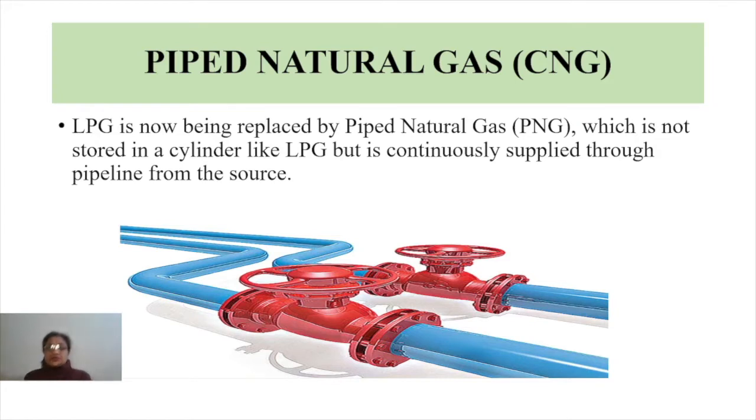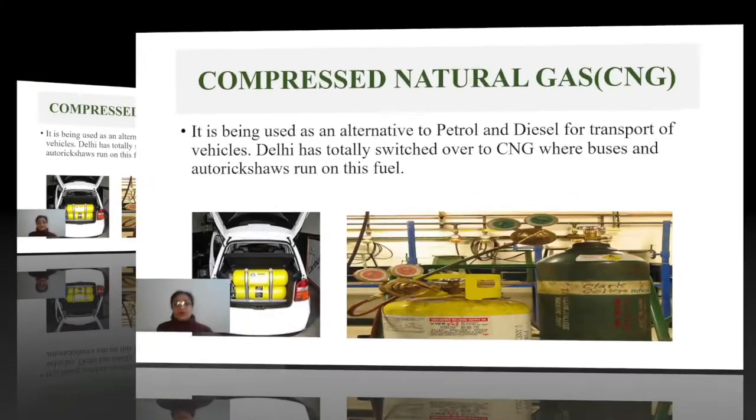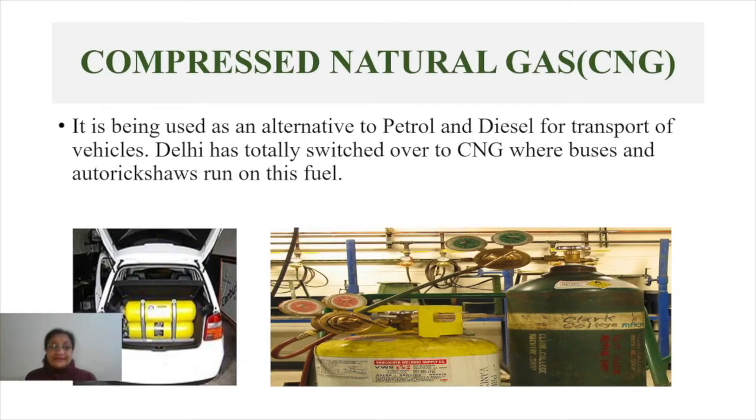Directly from the source the connection is there with the area of demand, and it goes through pipelines. The gas supplied through pipes in this manner is called piped natural gas.